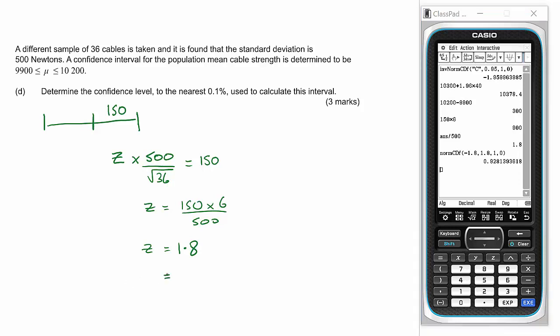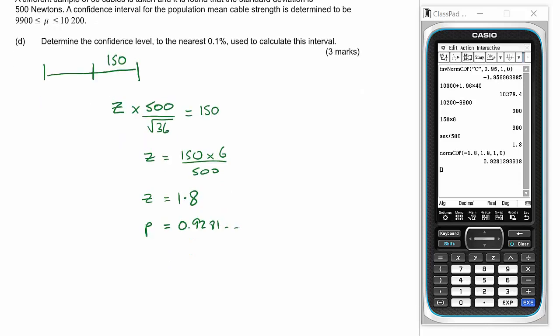So the probability is 0.9281 and so on, and so we would say that's a 92.8% confidence interval.